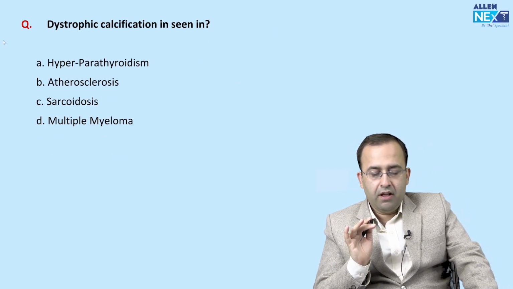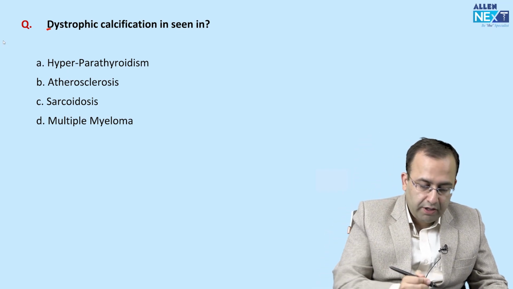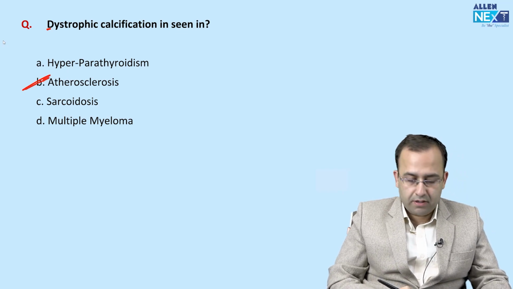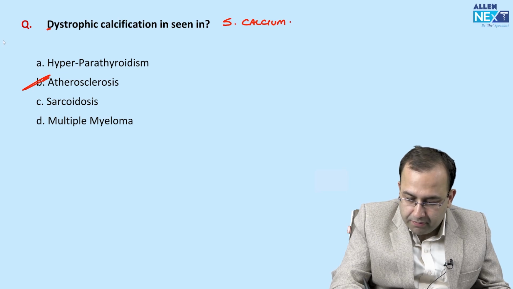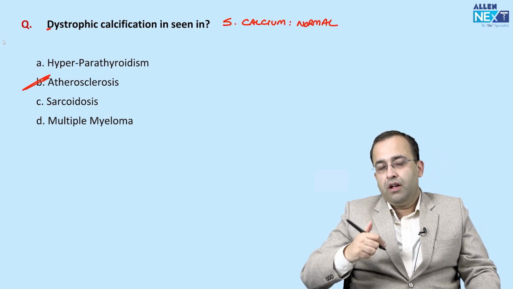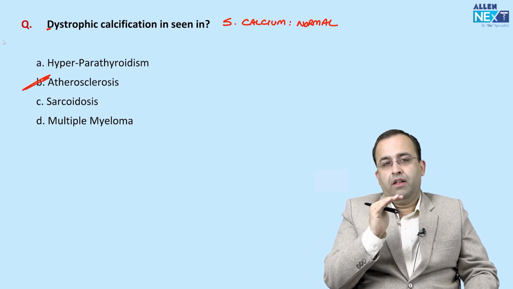And lastly, dystrophic calcification is seen in D for dystrophic, D for dead or damaged tissue. It is a feature of atherosclerosis. In dystrophic calcification, serum calcium is normal. Calcium is normal, that is why it goes and gets deposited in damaged tissue.